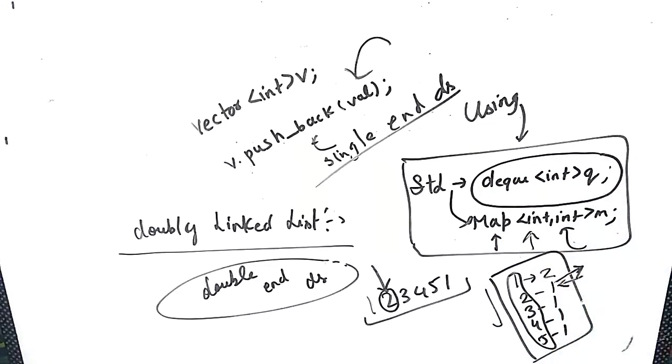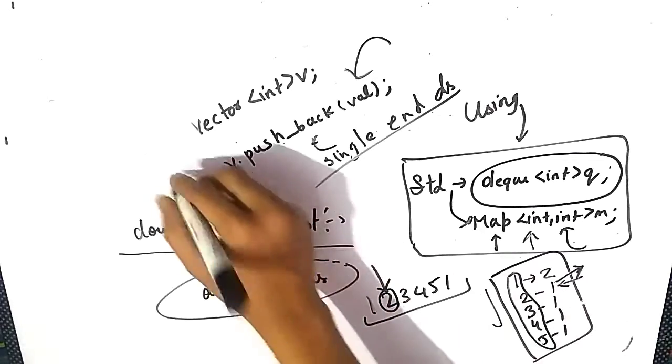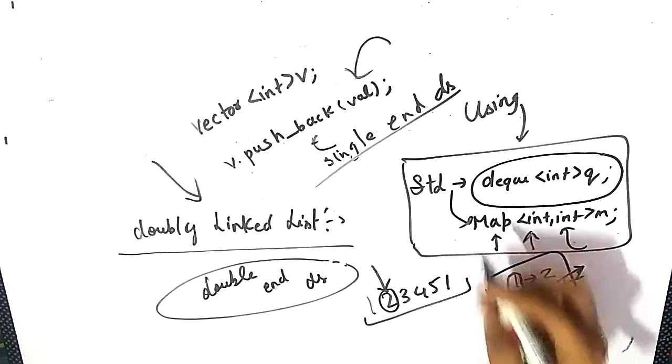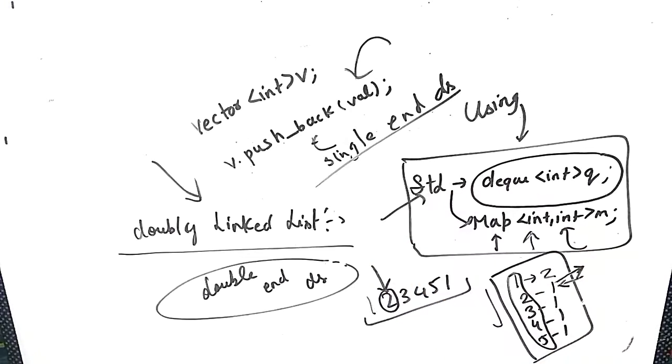that is deque, and we will store the first unique element at the front of the queue. This is possible only by using a doubly ended data structure. A doubly ended data structure is like a doubly linked list, where we can insert the element from the back side or from the front side. We will not be using a pointer type of approach in this, so we will be directly using the STL library deque.